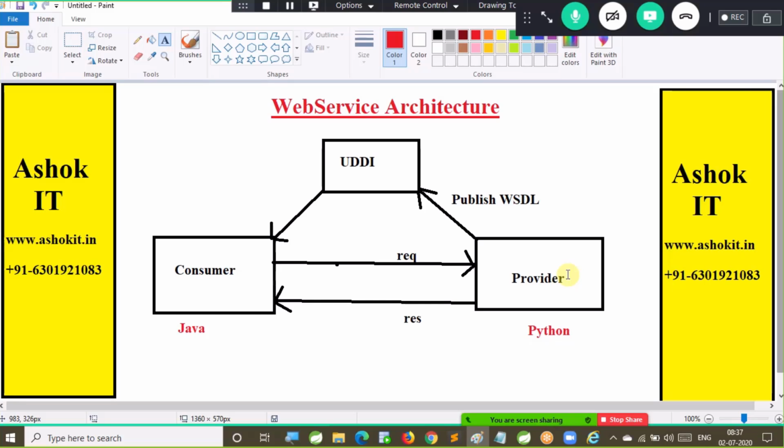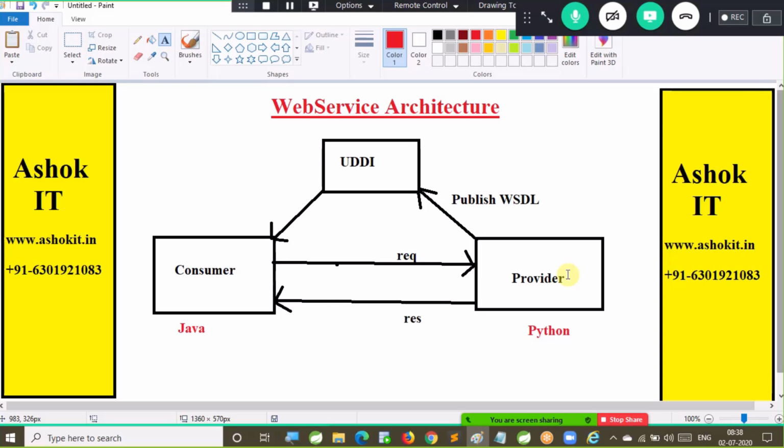So once the provider development is completed, provider will publish the WSDL file to the UDDI. UDDI stands for Universal Discovery Description Integration, where the WSDL files will be stored. Theoretically UDDI is required in web services, but practically that is not required. People are not using UDDI in the market, because directly the provider can share the WSDL through email, or through SharePoint, or the consumer can generate the WSDL by using the dynamic WSDL generation URL.